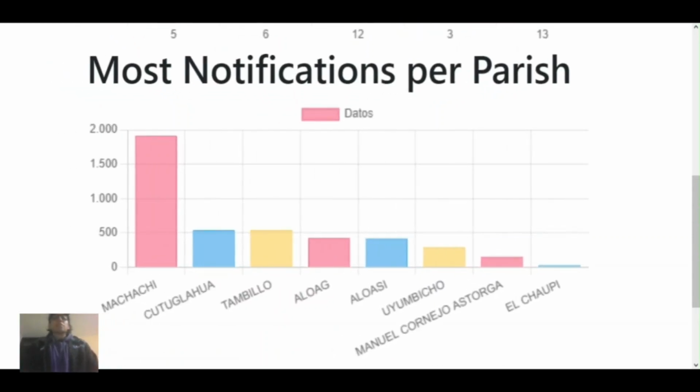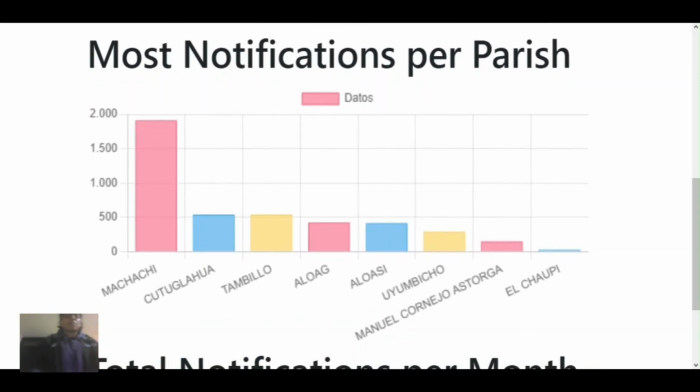In this KPI, here we have the following parishes: Machachi, Cutuglawa, Tambillo, Aloag, Aloasí, Uyumbicho, Manuel Cornejo Astorga, and El Chaupi. For another measurement variable, we have the notifications, which in this case just go from 0 to a top of 2000.